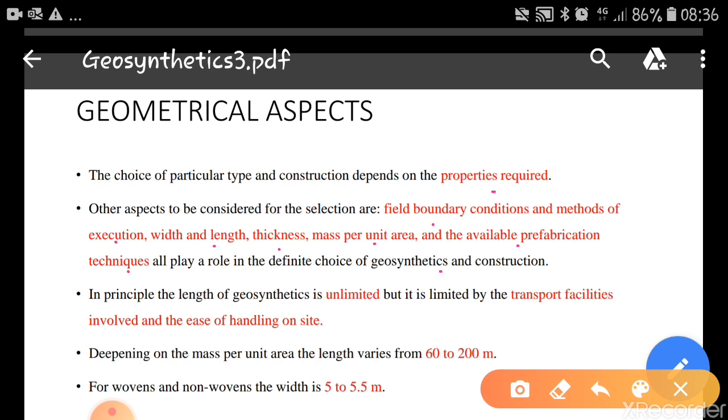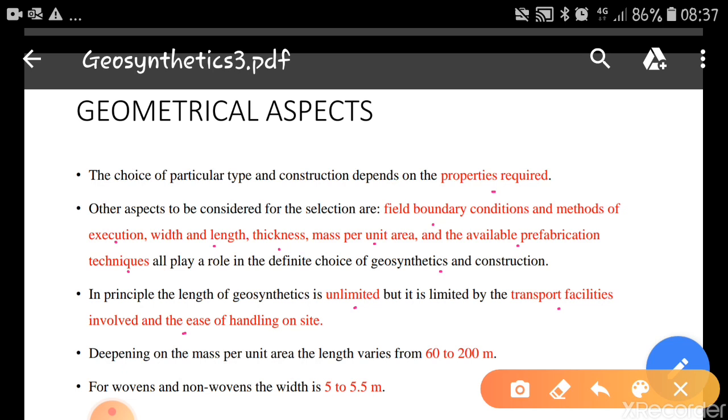In principle, the length of the geosynthetics is unlimited, but it's limited by the transport facilities involved and ease of handling on the site. So we can manufacture any length and width of the sheets, but the problem is it is difficult to transfer from one place to another place, and if the length is too long or if the width is too long, it is difficult to spread them on the site. That's why the length and width are restricted to some standard sizes.